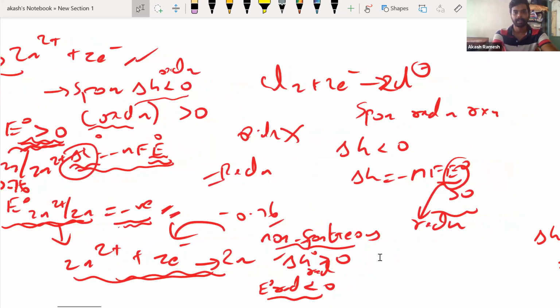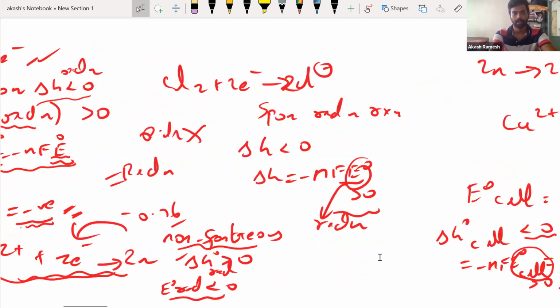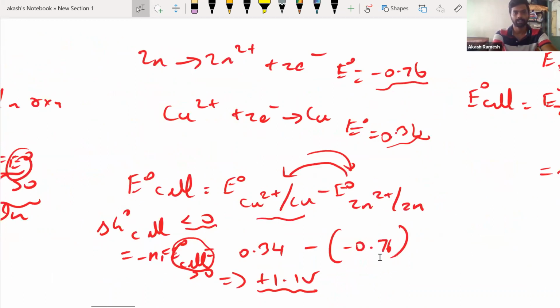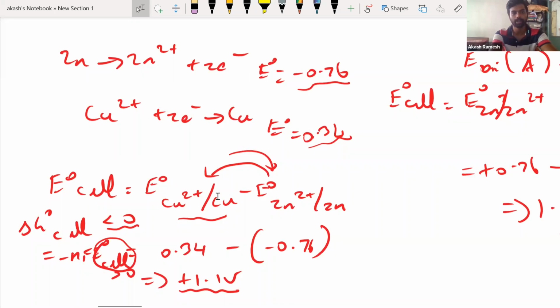And then I guess we calculated E naught cell. I told you how to calculate E naught cell. What is the representation? We always write only cathode minus anode. And in the cathode, whenever you write the E naught, we always write reduction potential only. That means Cu2+ becoming copper, Zn2+ becoming Zn. That is a reduction reaction, right? Fine.